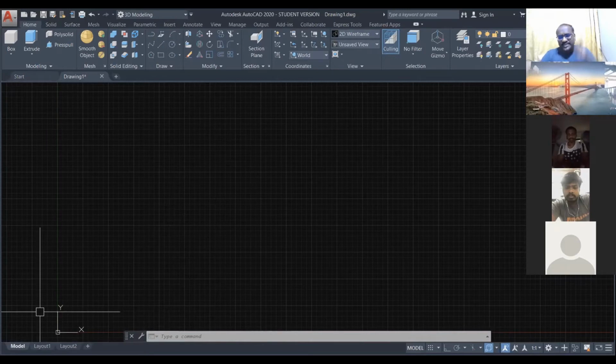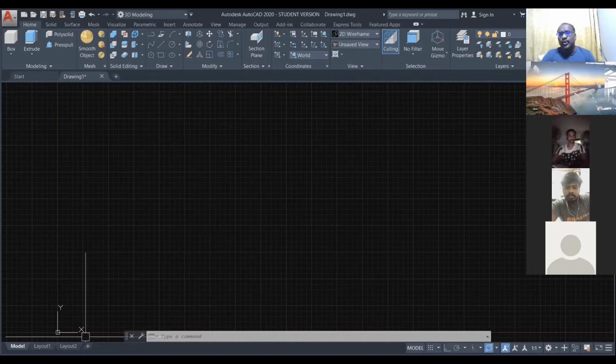Okay? First thing, you have to use the model space. Secondly, your axis should be X and Y axis. Third, you have to assign the paper now. What paper you want to use, either A4, A3, A2, A1, whatever, you have to assign the paper. Right? So now I'm going to assign A4 paper first.